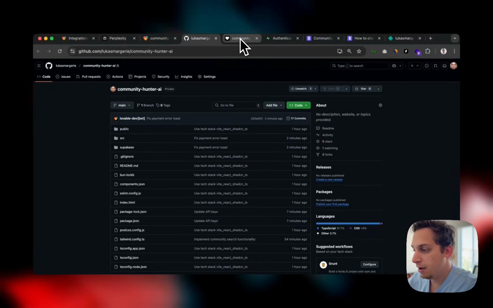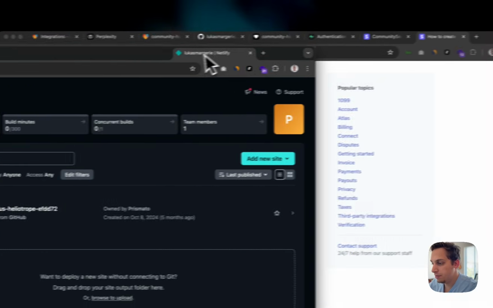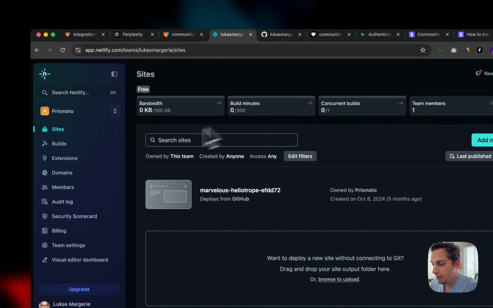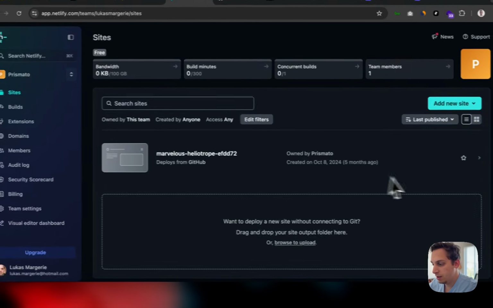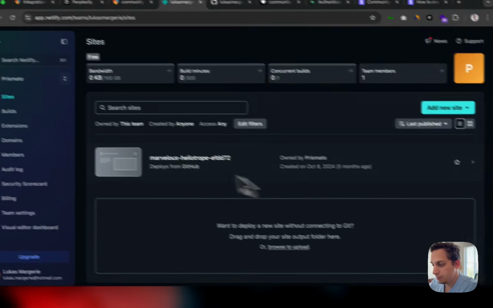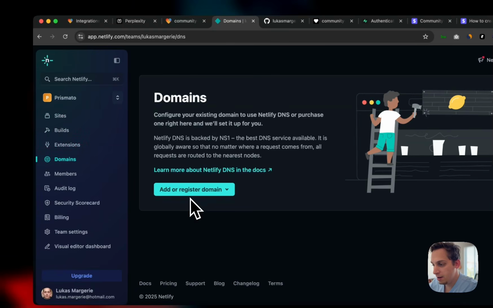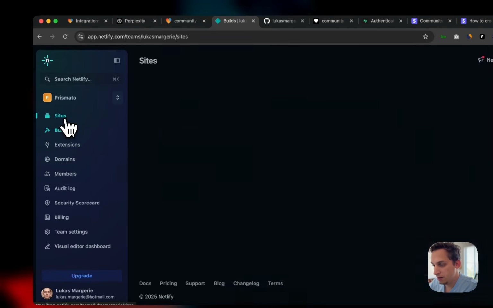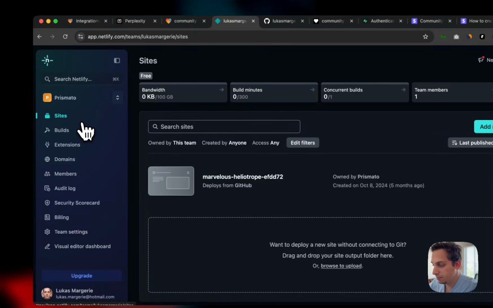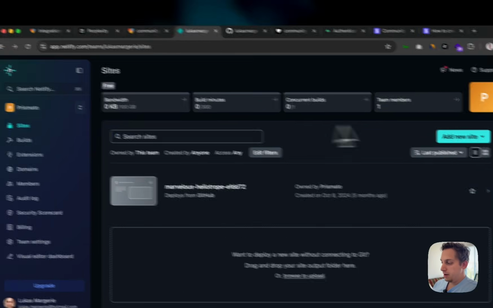Anyways, let's go to a new tool called Netlify, right? Netlify is a tool that's connected to your GitHub, and you can host your projects. So I can add domains here, and I can host my creations from Lovable. In GitHub, we can see that this project is called Community Hunter AI. And what I can do is go to Netlify and add a new site.